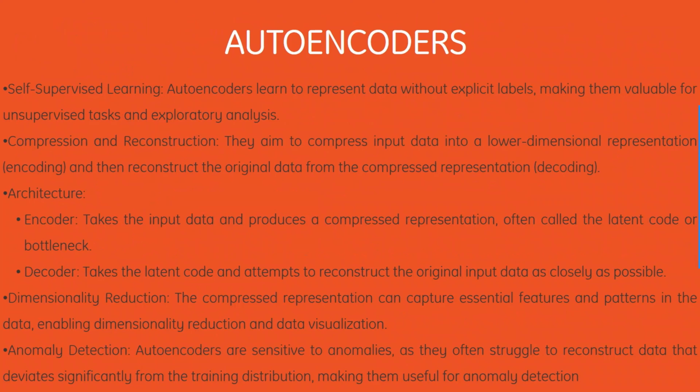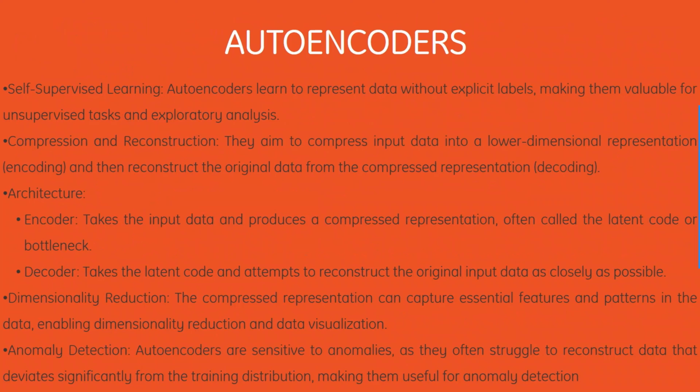Next, autoencoders. We have self-supervised learning. Autoencoders learn to represent data without explicit labels, making them valuable for unsupervised tasks and exploratory analysis. We have compression and reconstruction, that is, they aim to compress input data into a lower dimensional representation, which is encoding, and then reconstruct the original data from the compressed representation, which is decoding.